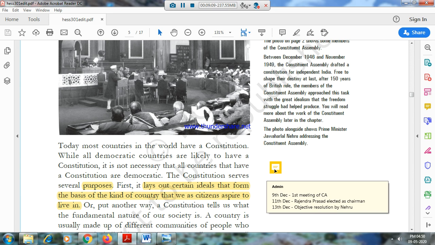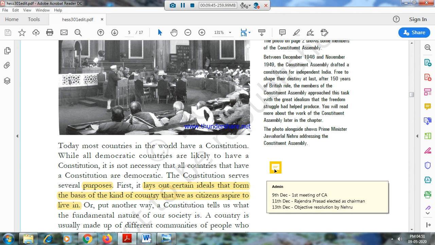What is going to be the objective of the Constituent Assembly? We are all here together, so there should be a purpose. What will be the purpose? That was explained by Jawaharlal Nehru in his first resolution. Have you elected a leader in your class? One person proposes and another seconds, like that. It's a resolution. It is a proposal.